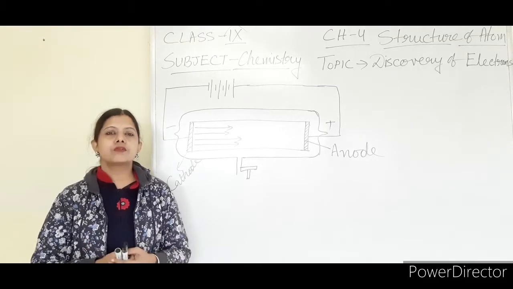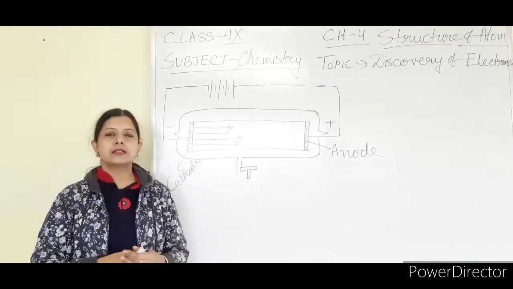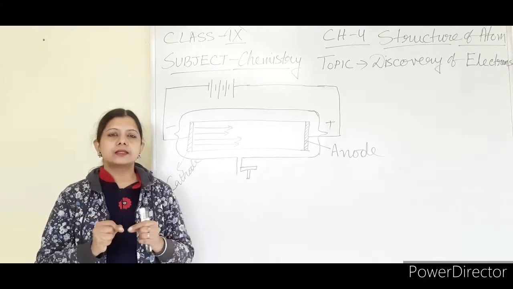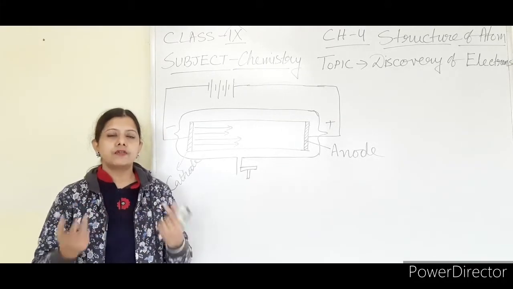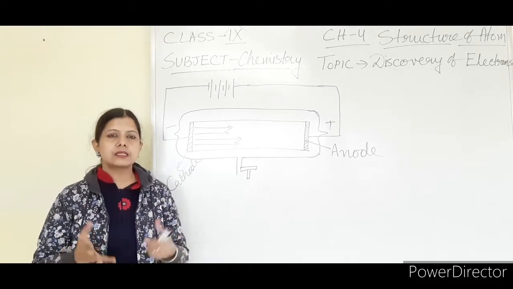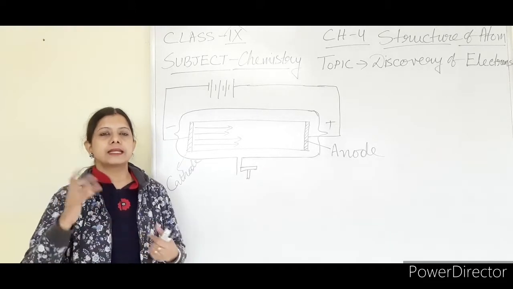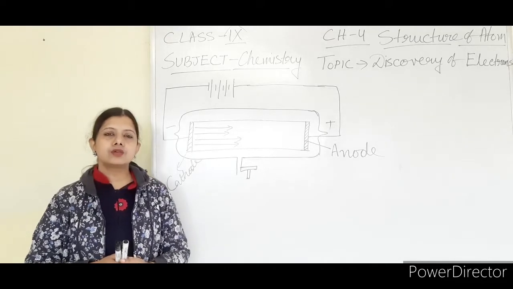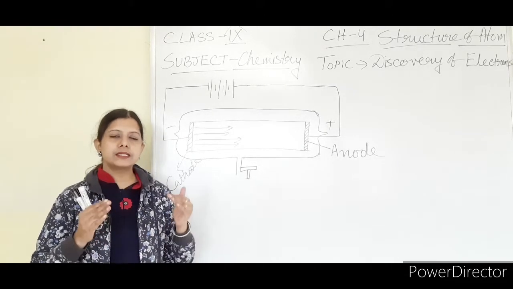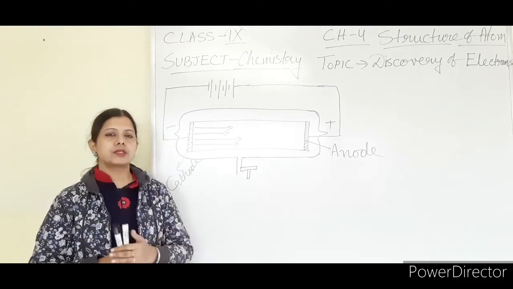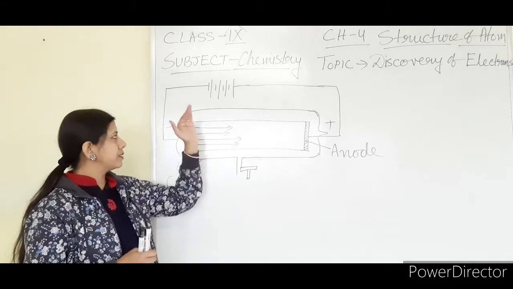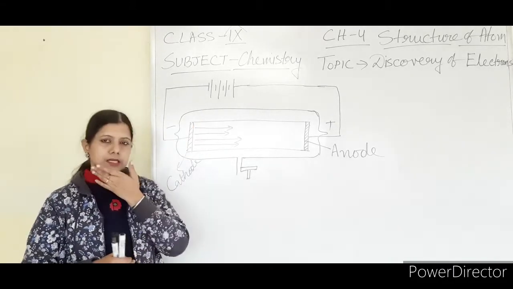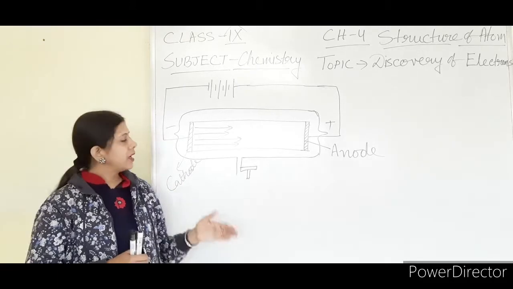A large voltage has to be supplied in the discharge tube to break the bigger particles of gaseous substances into smaller particles so that they can move. Electricity of 10,000 volts has to be supplied through the battery to the discharge tube.